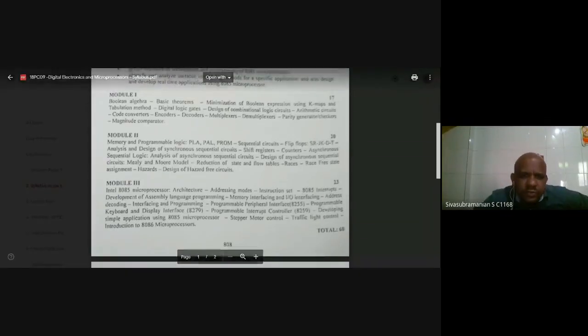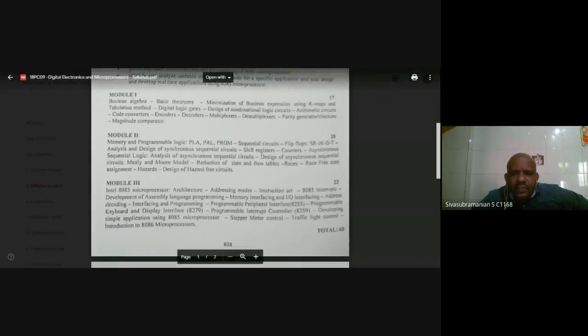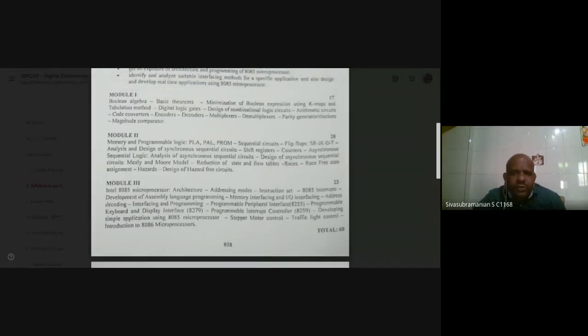Hope the syllabus is visible on the screen. For module 2, PLA, PAL, PROM, and sequential circuits we have covered with flip-flops, SR, JK, D, and T. And then we came to shift registers, counters. Then the analysis and design of asynchronous sequential circuits using Mealy-Moore circuits, in which we have seen reduction of state and flow tables.